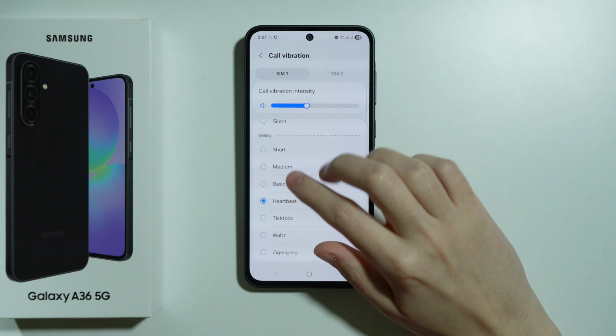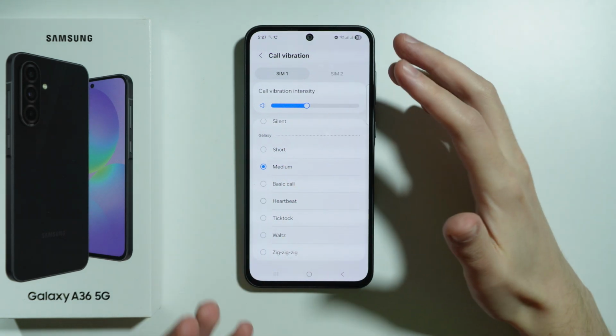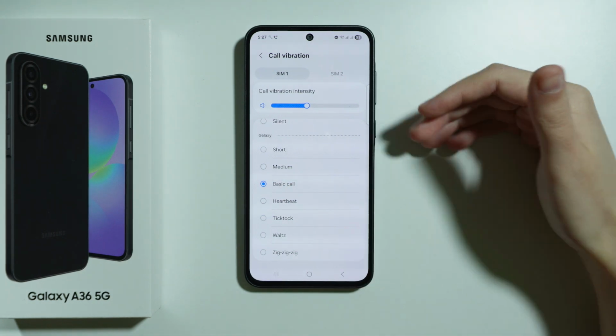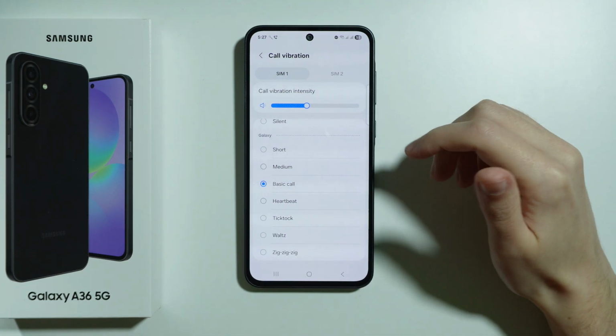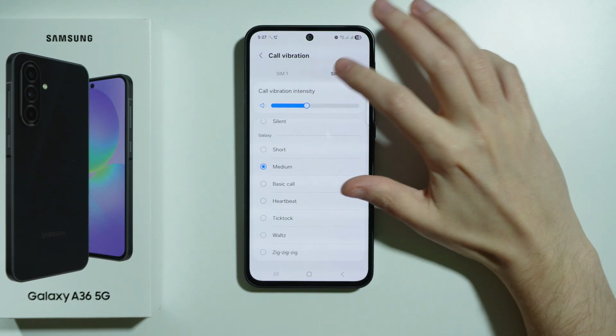If you select any of these options, then you can feel the vibration, so you can hold your phone while changing these options in order to find out how the pattern works. And you can also set up a different pattern for different SIM cards.